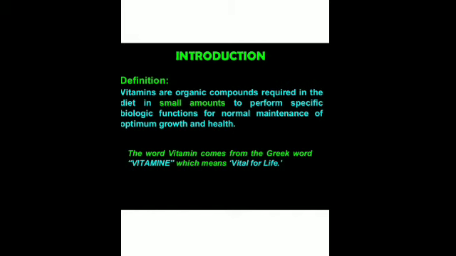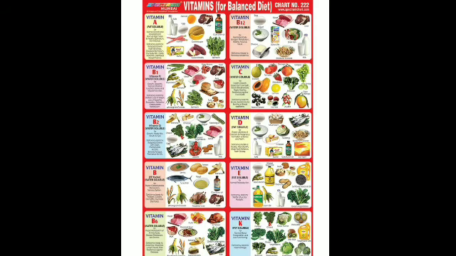So first I will discuss the sources of the various vitamins. You can see these are the various sources of vitamins A, B, that is B1, B2, B3, then vitamin D, E and K. The sources of vitamin A are yellow fruits like mango, then you have capsicum, carrot, fish and eggs. These are all foods which are rich in vitamin A. Exactly, even butter has a good quantity of vitamin A.